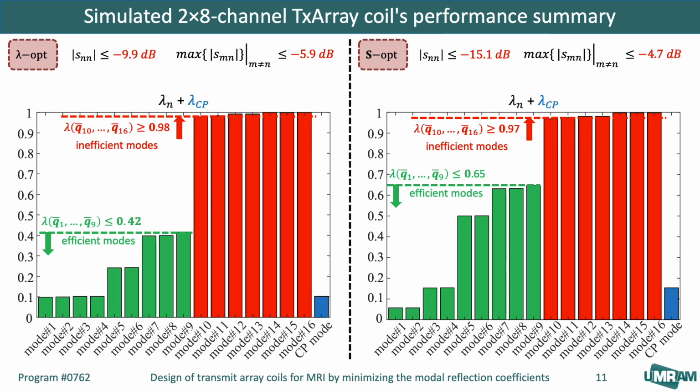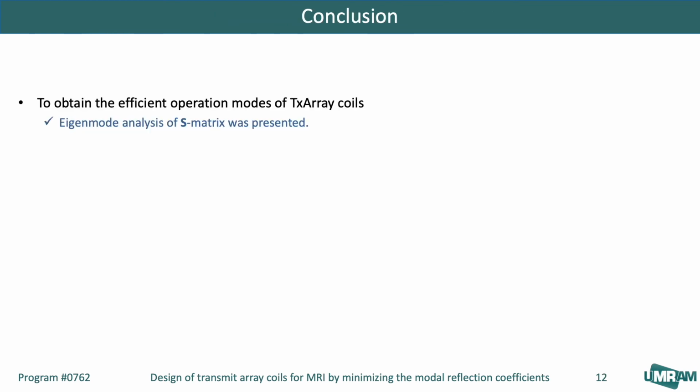In the lambda opt approach, the coil has 9 efficient ion modes with a reflection less than 42%, while in the S-opt approach, the reflection of the first 9 ion modes is less than 65%. In the S-opt approach, the average of efficient ion modes is 58% more compared to the lambda opt approach. The results also demonstrated that the solution obtained by the S-opt approach increases lambda CP by 15%.